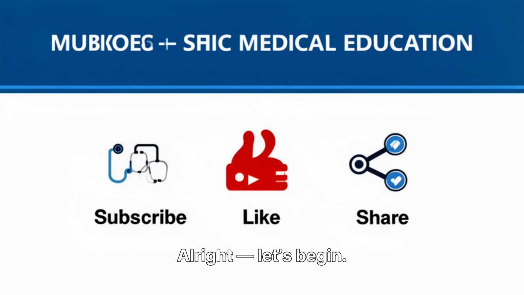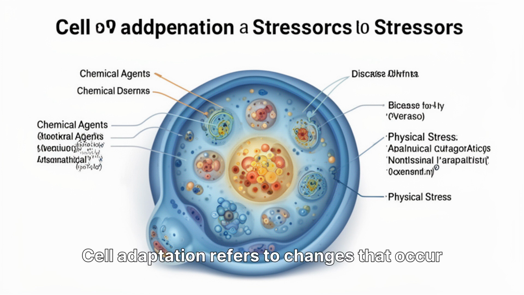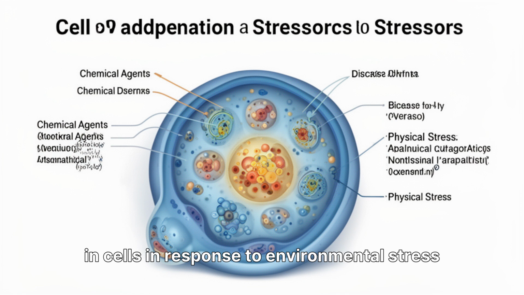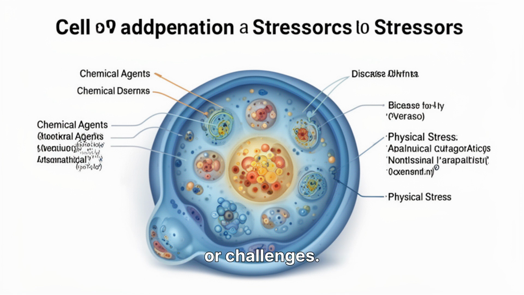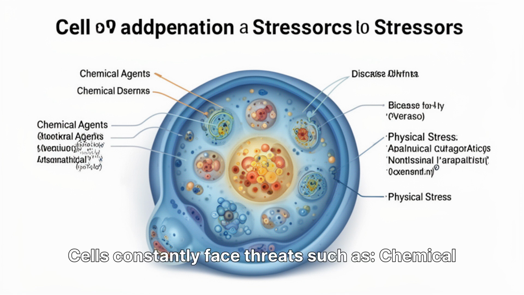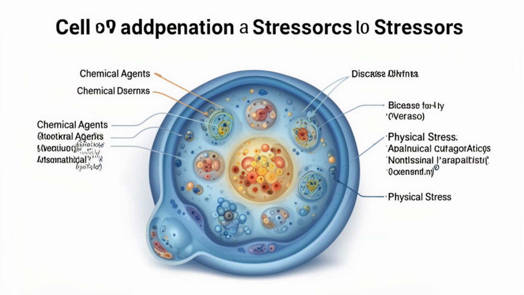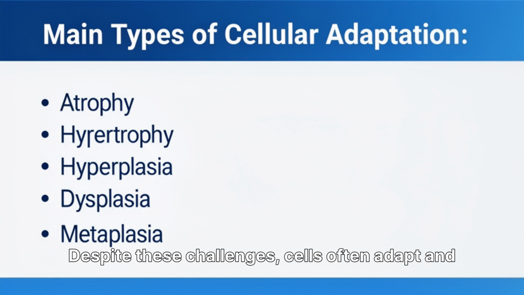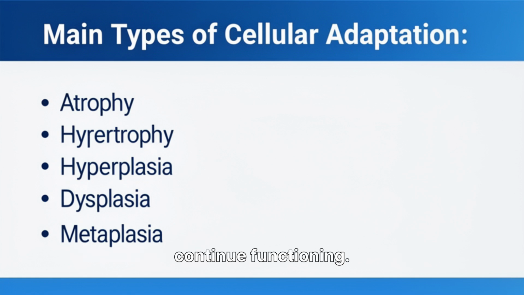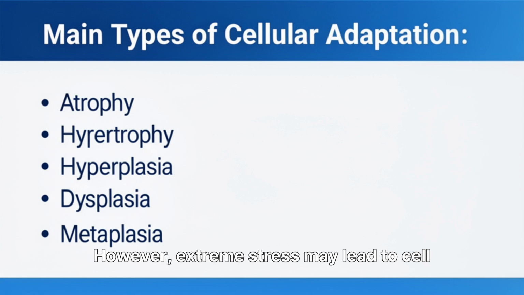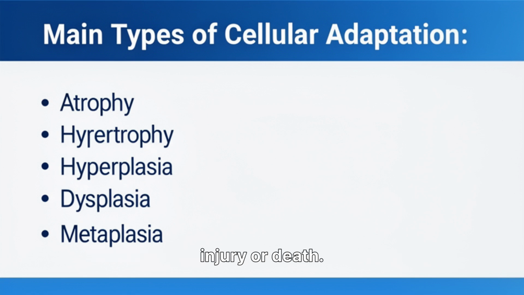Alright, let's begin. Cell adaptation. Cell adaptation refers to changes that occur in cells in response to environmental stress or challenges. Cells constantly face threats such as chemical agents, diseases, environmental hazards, and physical stress. Despite these challenges, cells often adapt and continue functioning. However, extreme stress may lead to cell injury or death.